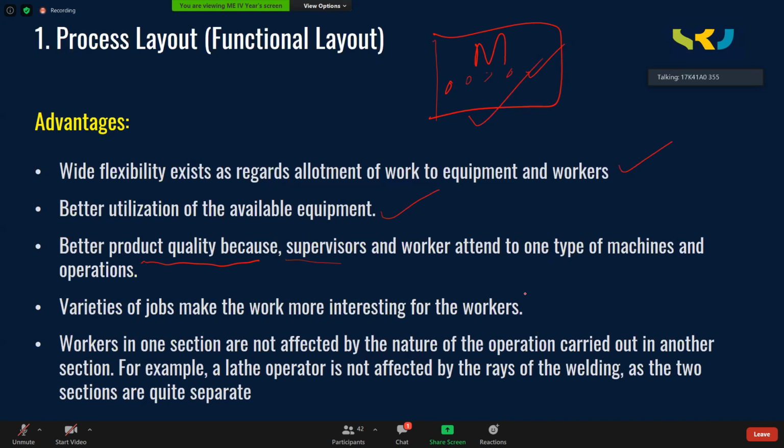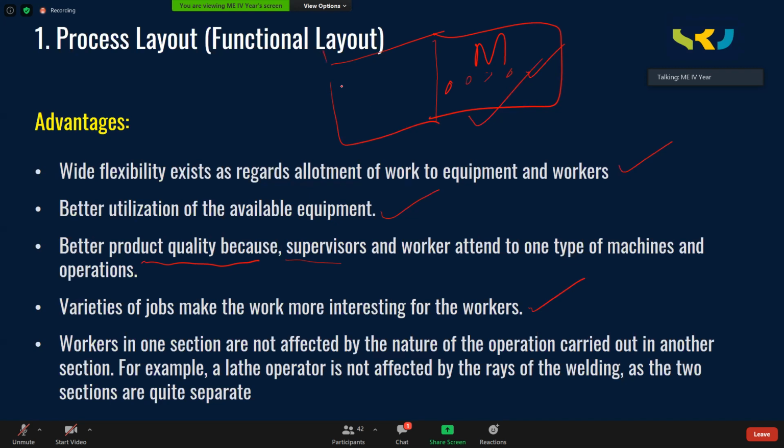Variety of the jobs makes the work more interesting for the workers. Okay. And then workers in one section are not affected by the nature of the operation carried out by another section. This is a milling section.